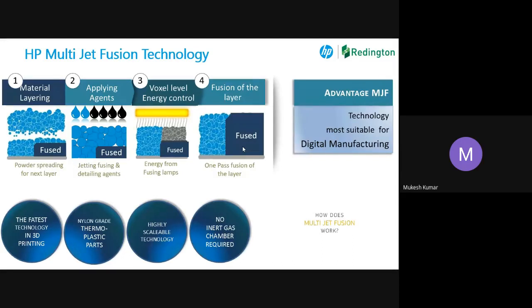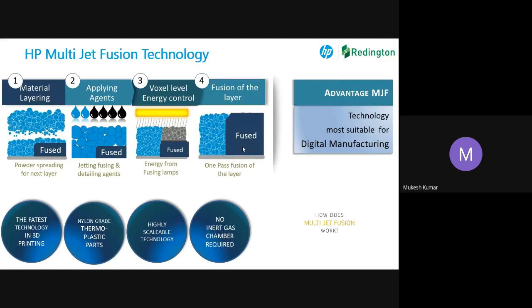Here, if you look at, this is the fastest technology, as I told you. It can print multiple parts at the same time. Simultaneously, you can print a number of parts. Obviously, it is using industrial thermoplastic. Then it is a highly scalable technology. A lot of activities are happening that we will explain later. And there is no inert gas required. In case of SLS, you need to have inert gases inside, which is always a cost, and you have to take care of a lot of things in SLS.